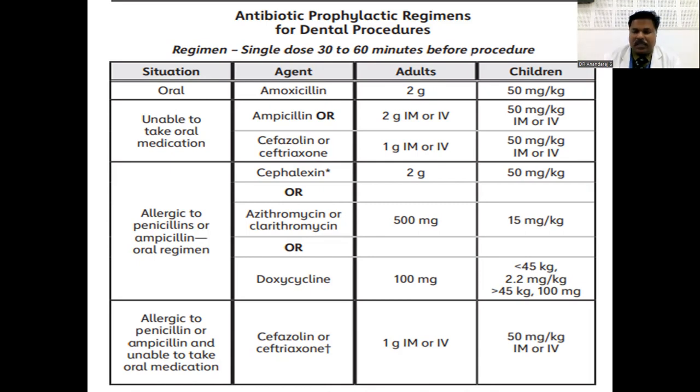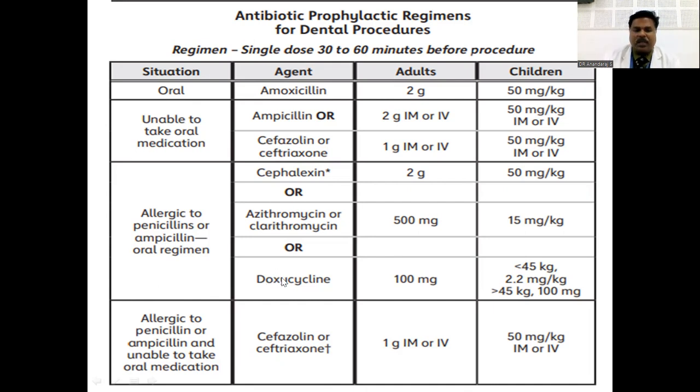And here, please make a note that in your previous guidelines, instead of doxycycline, it was clindamycin. So clindamycin has been changed to doxycycline. This is according to the new guidelines, American Heart Association 2021. So please make a note that when you're writing this, you have to write American Heart Association 2021 guideline. And in your textbooks, instead of doxycycline, it will be clindamycin.